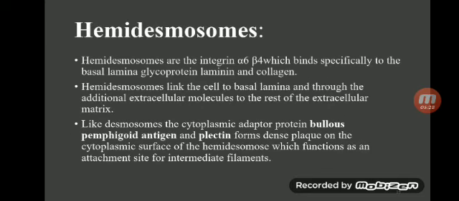Hemidesmosomes. Hemidesmosomes contain integrin alpha 6 beta 4, which binds specifically to the basal lamina glycoprotein laminin and collagen. Hemidesmosomes link the cell to the basal lamina and through additional extracellular molecules. Like desmosomes, the cytoplasmic adapter proteins bullous pemphigoid antigen and plectin form a dense plaque on the cytoplasmic surface of the hemidesmosome, which functions as an attachment site for the intermediate filaments.